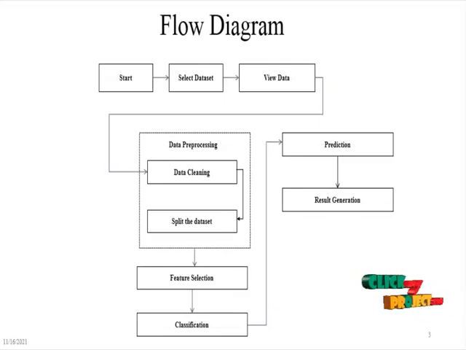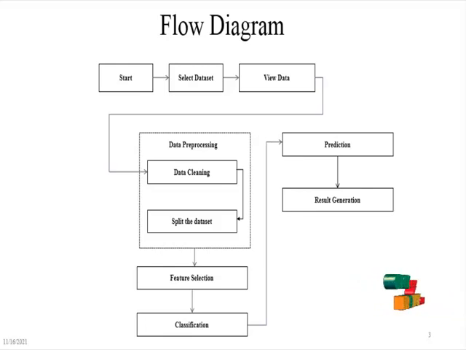And the flow diagram of the project is: first we start the program and select the SARS-CoV-2 COVID-19 dataset. Then the dataset is applied to the pre-processing technique. In pre-processing, we keep only the SARS-CoV-2 COVID-19 features, and other features are removed in the cleaning process. Then we select our independent and dependent variables, and split our dataset into training dataset and testing dataset.